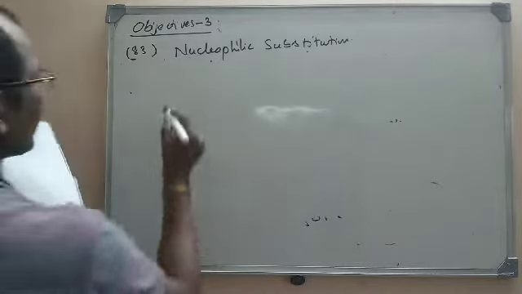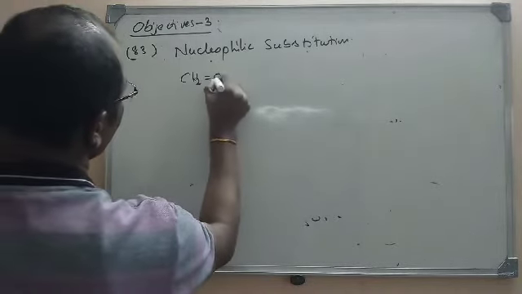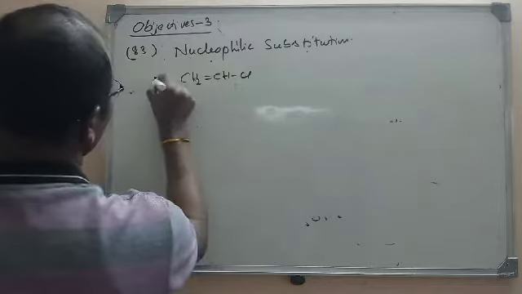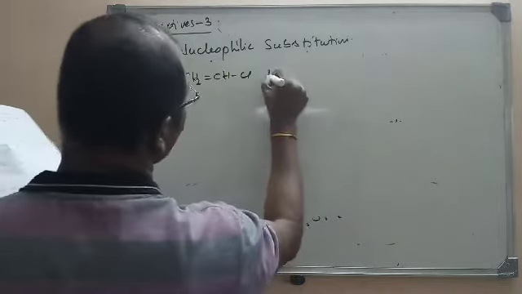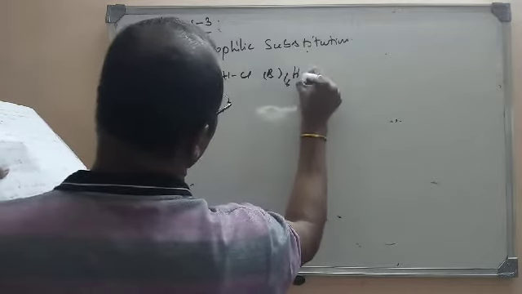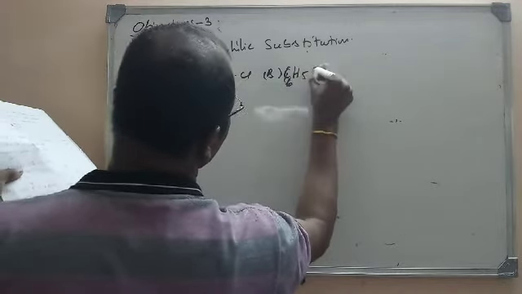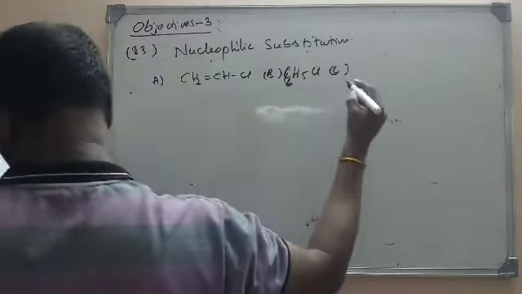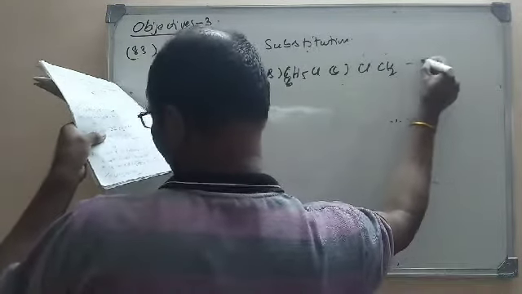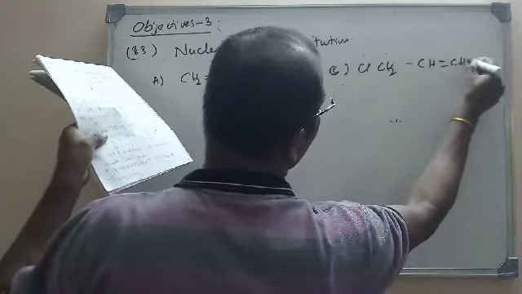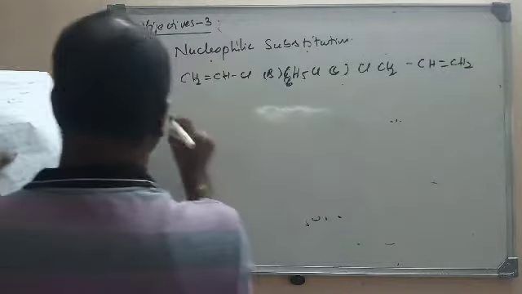So here the first one is vinyl chloride, CH2=CHCl. This is option A. The second one is chlorobenzene, C6H5Cl. The third one is CH2=CH-CH2Cl, nothing but an allylic halide.